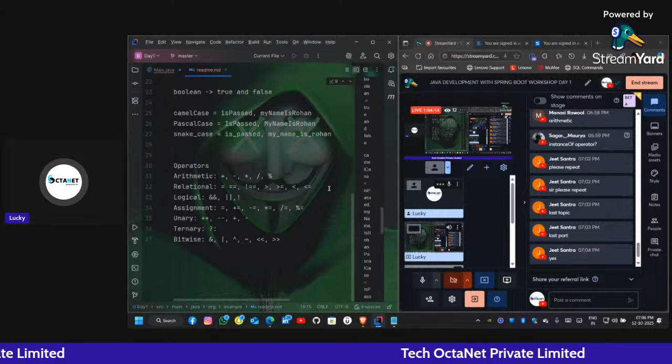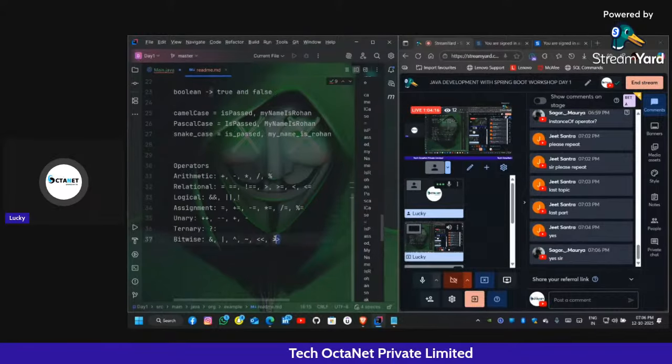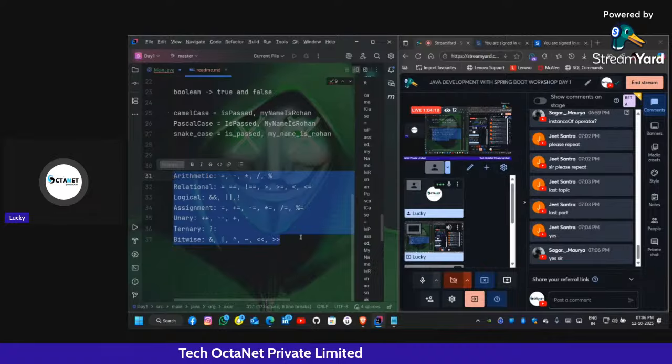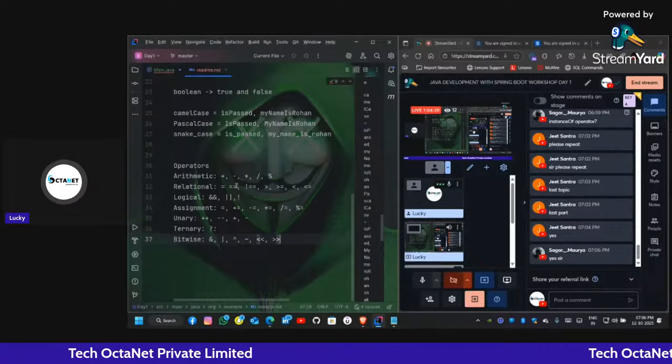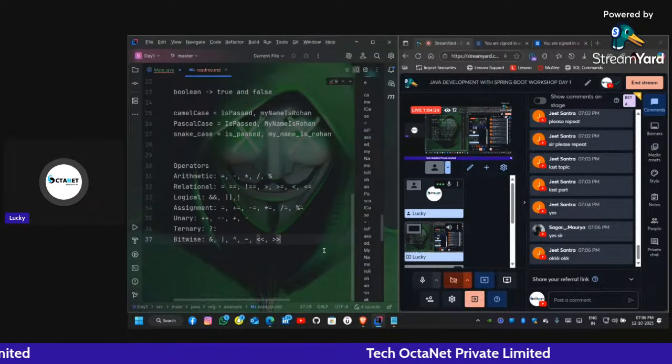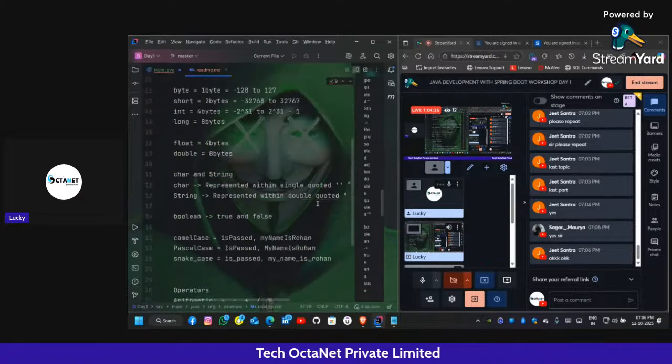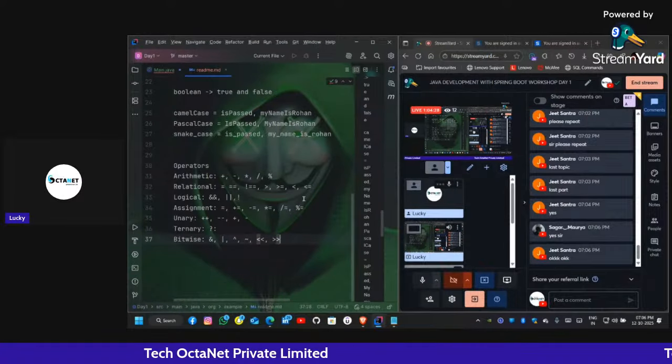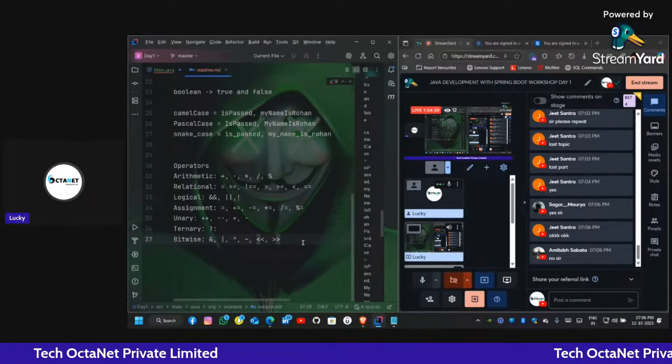In today's session, we learned the types of operators, and we'll learn in detail in tomorrow's class: the arithmetic, relational, what does each do, and how do they work. We will learn in detail about it in tomorrow's class. Okay. For today, this is it.